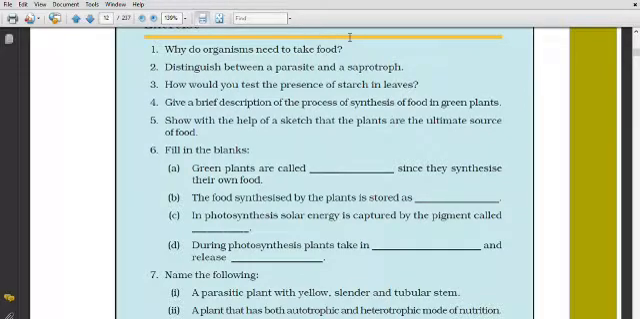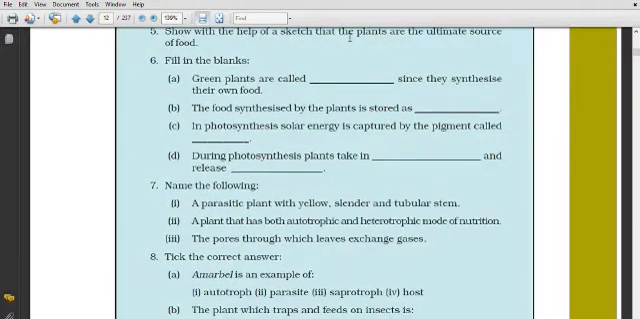See, in photosynthesis, solar energy is captured by the pigment called chlorophyll. Now next, D. During photosynthesis, plants take in carbon dioxide, CO2, and release oxygen.